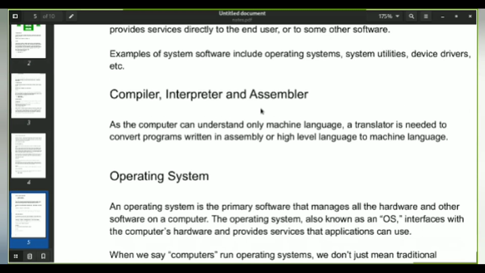And we discussed the compiler, interpreter, and assembler. They are used to convert assembly or high-level language into machine language. As the computer doesn't understand English, it has to be decoded into zeros and ones. This is where the compiler, interpreter, and assembler take part.